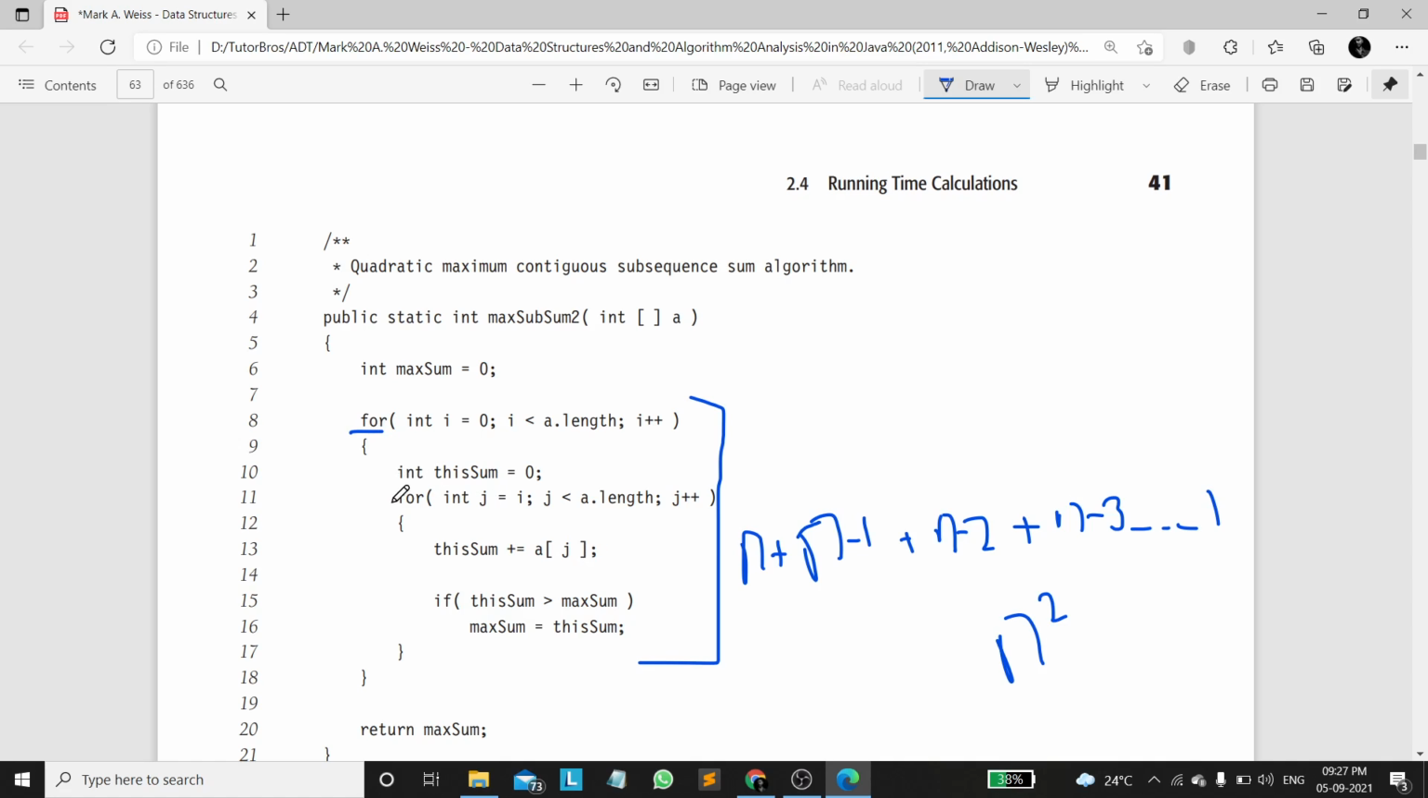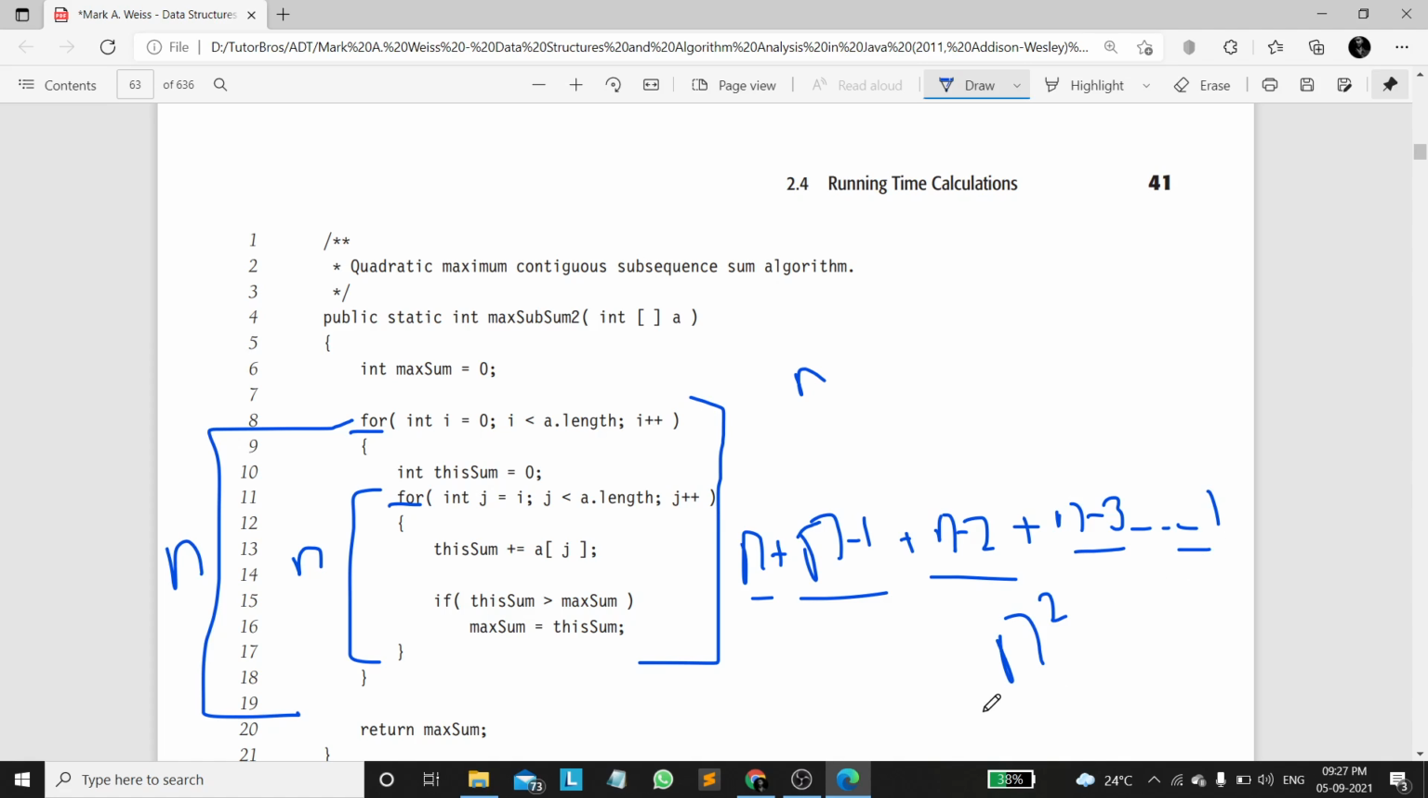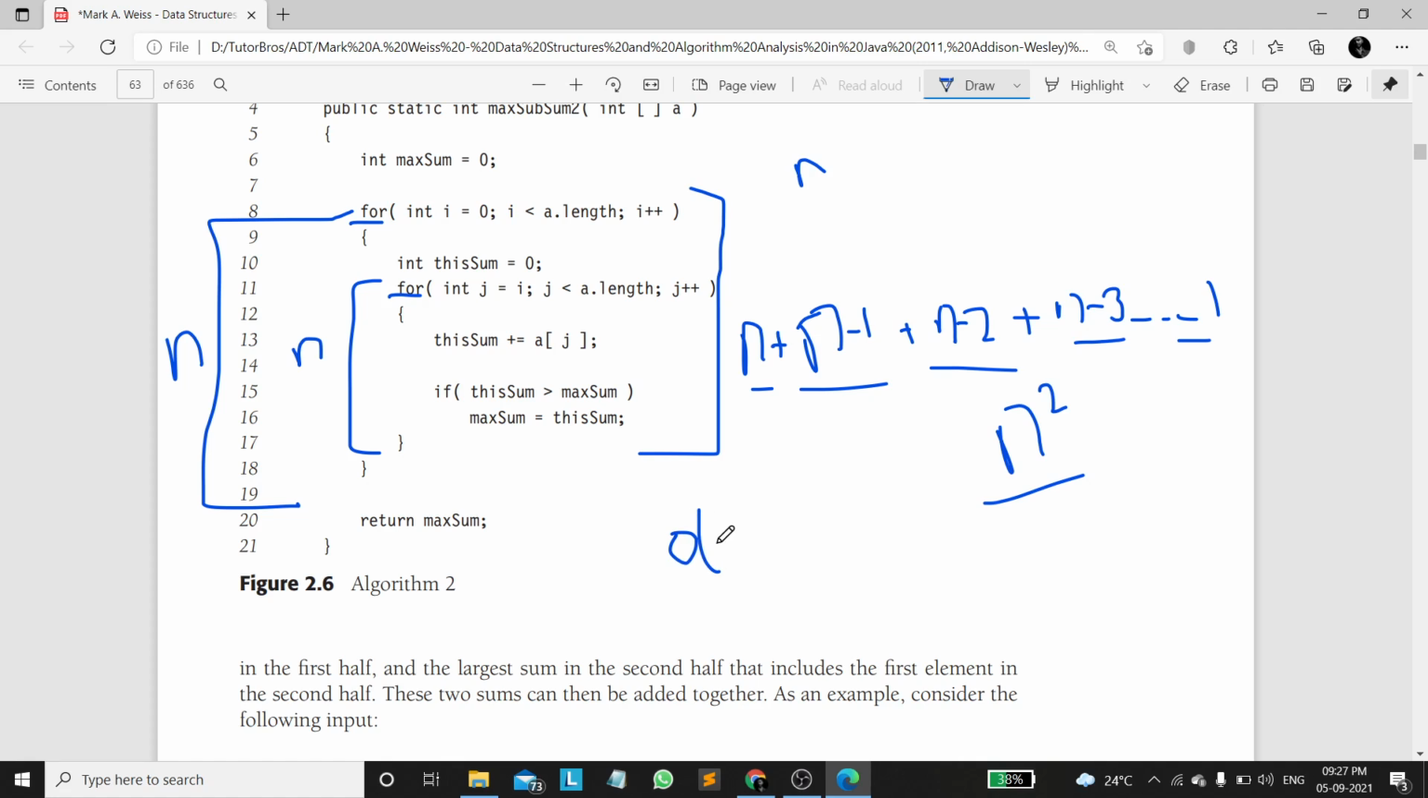There is one for loop, there is another for loop. This for loop has n iterations. This for loop is also having n iterations. So for every iteration of the outer loop, the inner loop executes n times. Which means n plus n minus 1 plus n minus 2 plus n minus 3 plus so on, sums up to n square. Makes sense? So the time complexity will be big O of n square.